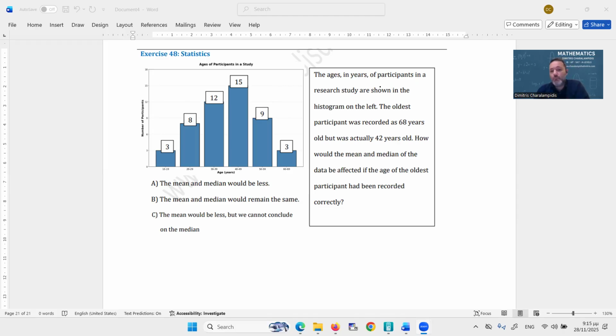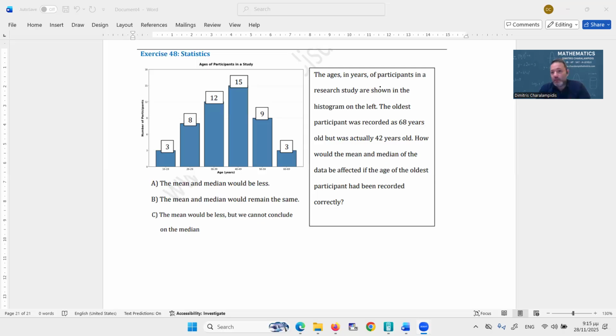How would the mean and median of the data be affected if the age of the oldest participant had been recorded correctly? Okay, let's understand basically what mean and median really are. They are both measures of center, which means that they both try to estimate the set's central value.